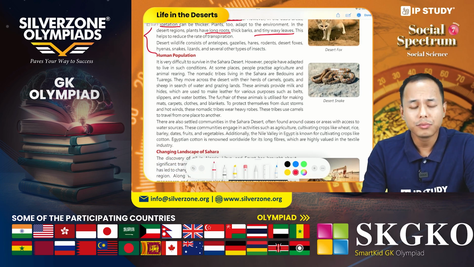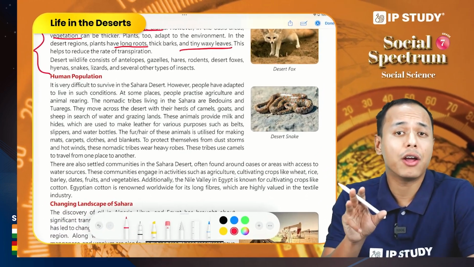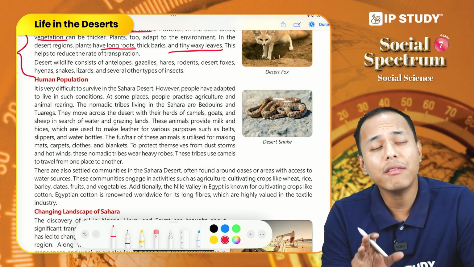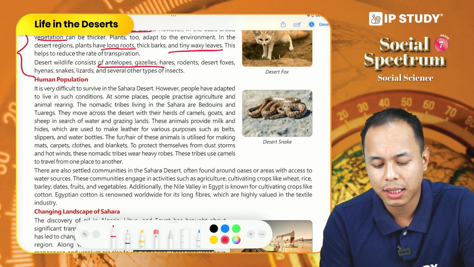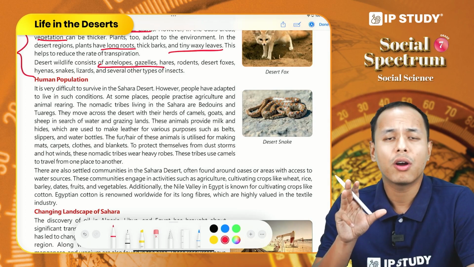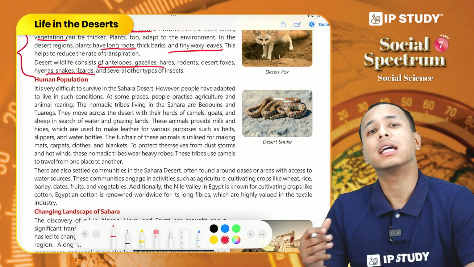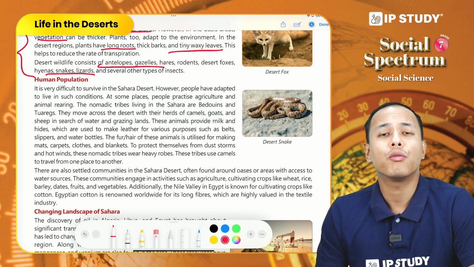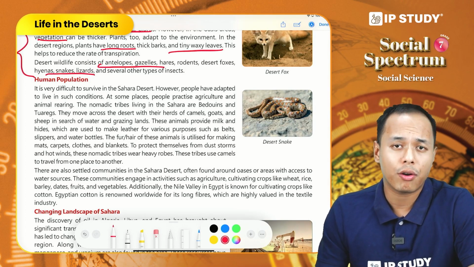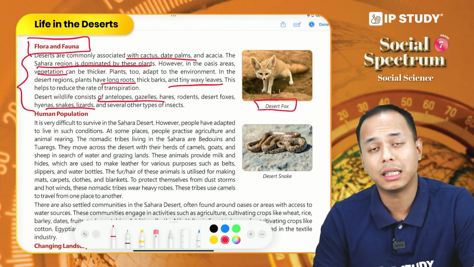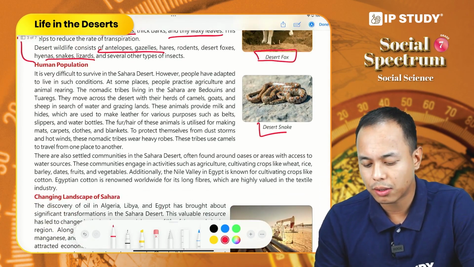So the plants have adapted to survive in the desert. On the other hand, wildlife consists of antelopes, gazelles, hares, rodents, desert fox, and other reptiles like snakes, lizards, and other insects also. So we do find a rich flora and fauna in the Sahara Desert. Here is a picture of desert fox and here is a picture of desert snake.